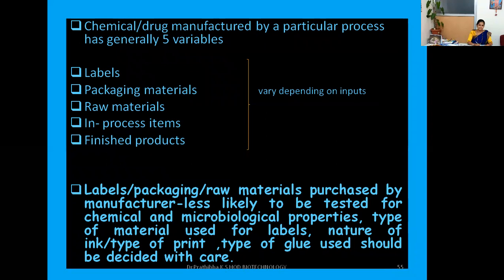When we take the labels, packaging, raw materials which are purchased by the manufacturer are less likely to be tested for chemical and microbiological properties, whereas the type of material used for labels and the nature of ink, type of print, or type of glue used should be decided with care, because the products will be exported from one place to another place. The type of print, what message they are going to print, and the quality of the print play a very important role. One has to decide with care.